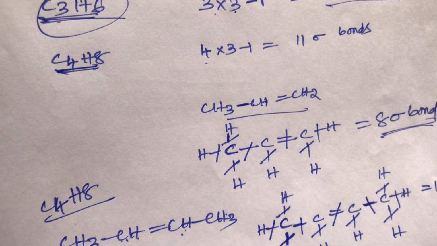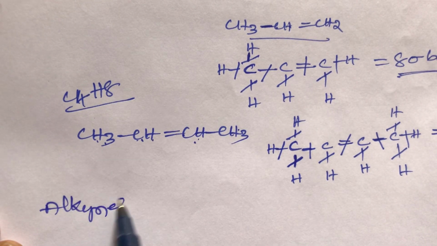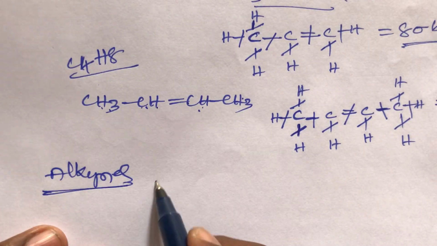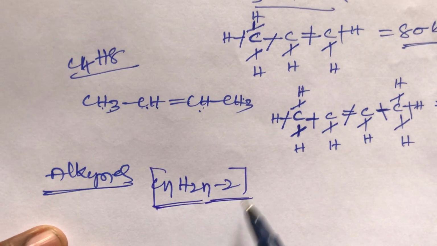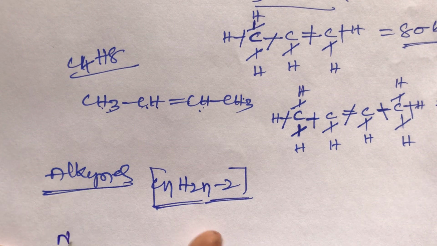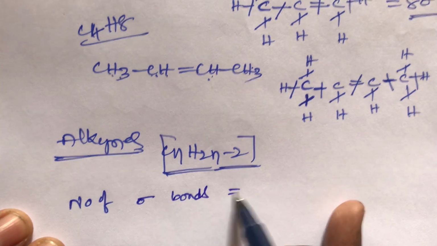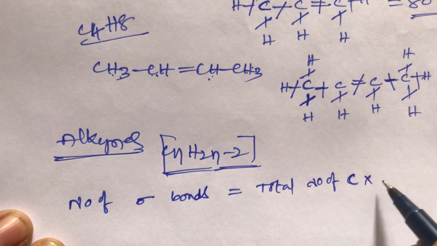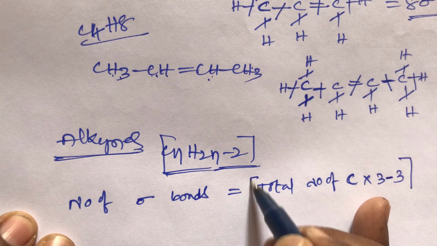Alkene sigma bonds done. The next topic is alkynes, student. In alkynes, how do we calculate sigma bonds? The alkynes general formula we know is CnH2n minus 2. I will give a simple trick: the number of sigma bonds equals the total number of carbons into 3 minus 3. This is a simple trick, student.